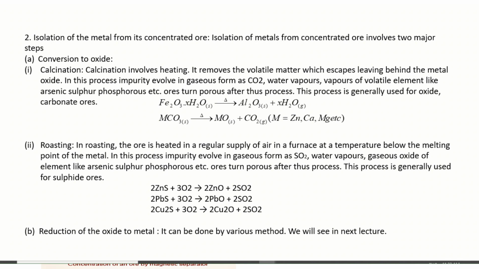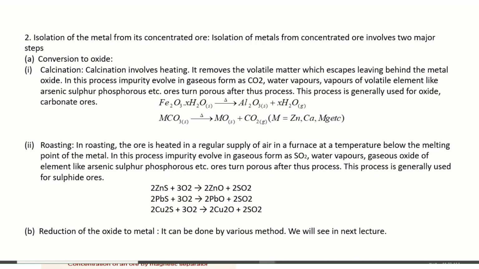The gases we get are carbon dioxide, water vapor, vapor of volatile elements, etc. Ores turn porous after this process. The process is generally used for oxide and carbonate ores, as I already mentioned. In roasting, the ore is heated in a regular supply of air in a furnace at a temperature below the melting point of the metal. In this process, impurities are evolved in gaseous form as SO2, water vapor, and gaseous oxides of elements like arsenic, sulfur, and phosphorus. In calcination, there are no such gaseous oxides.